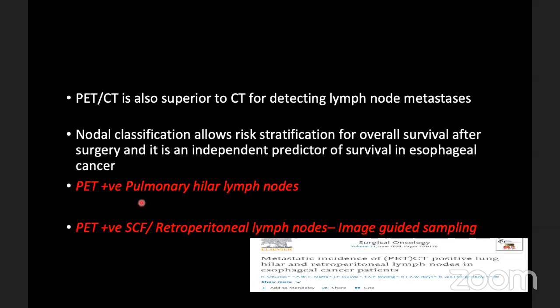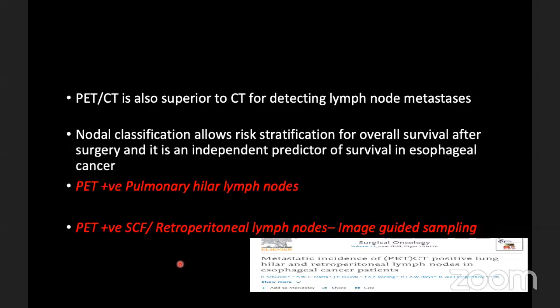So what is done if there is a PET positive pulmonary hilar lymph node, or a PET positive SCF or retroperitoneal lymph node? Generally, if there is a PET positive SCF or retroperitoneal lymph node, it goes for image guided sampling to see whether nodal involvement is there or not. If there are positive retroperitoneal or SCF lymph nodes, it is taken as metastatic disease.